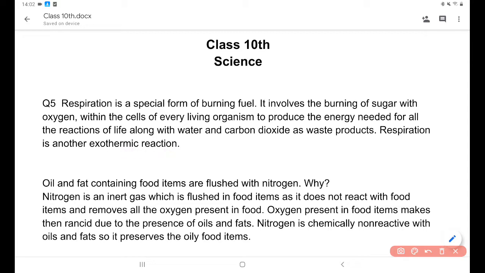Second one question जो आपको और में दिया हुआ है वो यह है: oil and fat containing food items are treated with nitrogen gas. Why? Because the maximum number of molecules in our atmosphere are of nitrogen gas. So nitrogen is a non-reactive gas. It does not react easily with any kind of food material, so we use nitrogen gas in the food item. Here the answer is: nitrogen is an inert gas which is used in the food item.